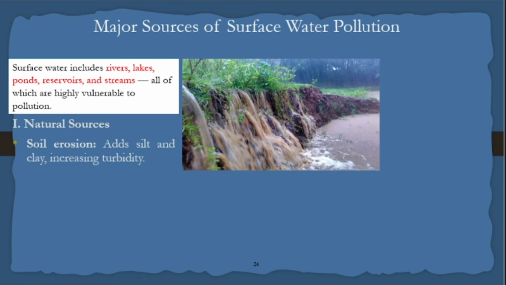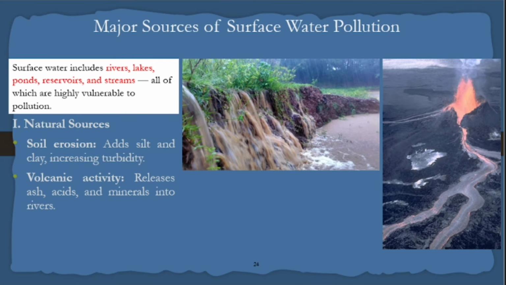You see, naturally this is river water which is brown in color. Is it polluted or not? Yes. You cannot consume it. Why does this happen? Due to soil erosion. Next thing, volcanic activity. A number of rivers are nearby volcanic areas. What happens? These volcanic chemicals will mix into the river. Another one is decaying of vegetation.